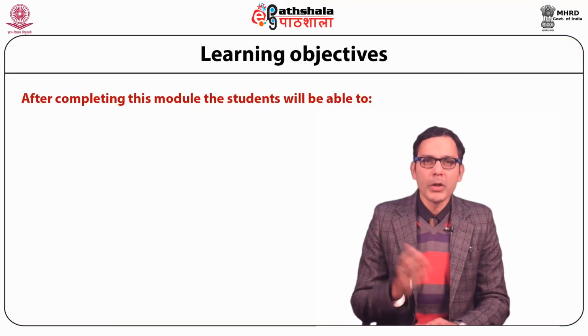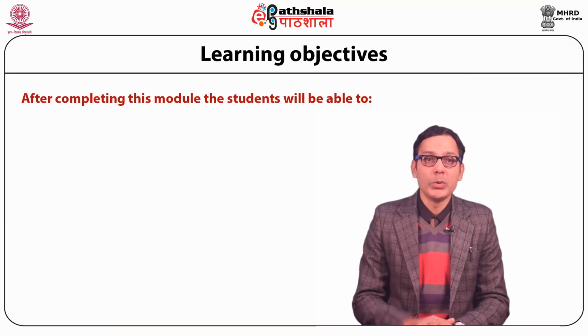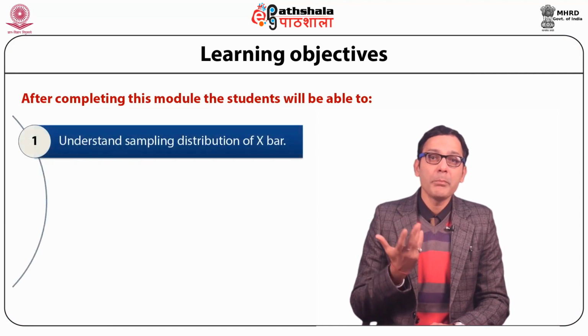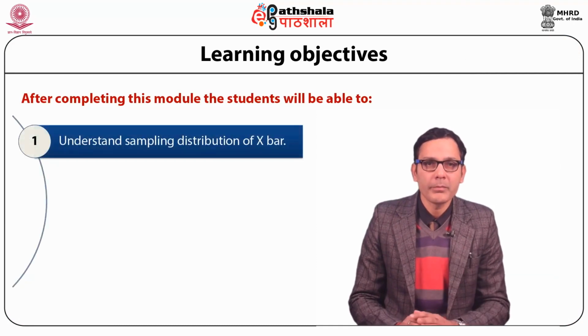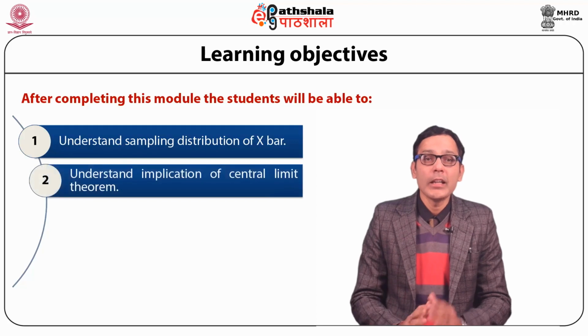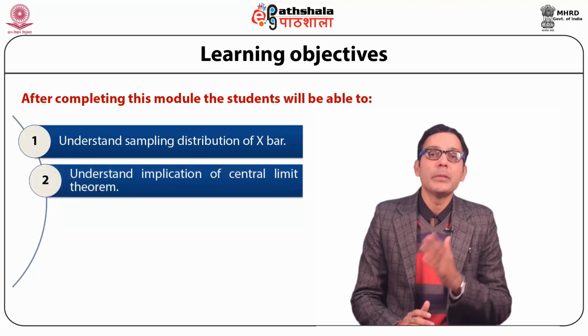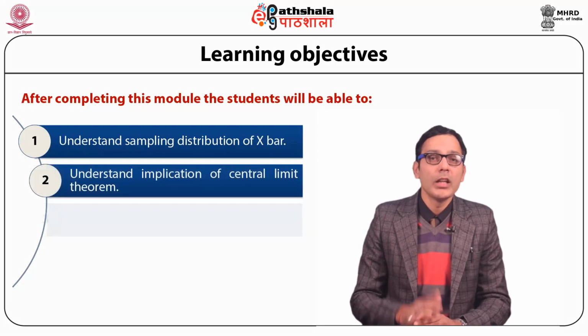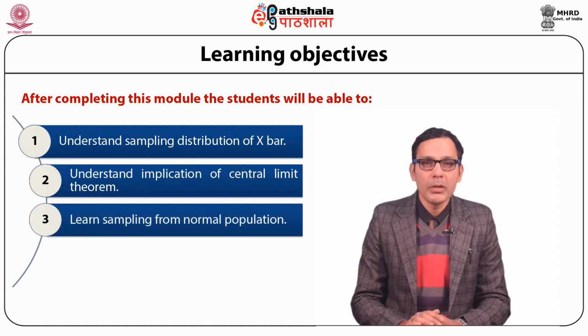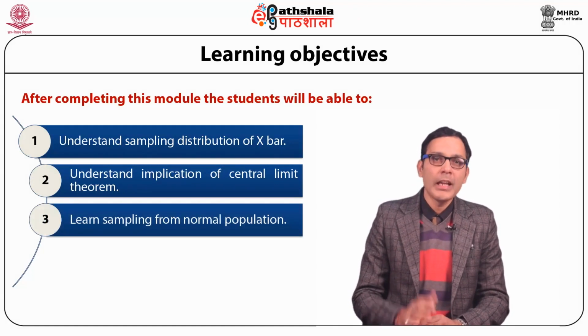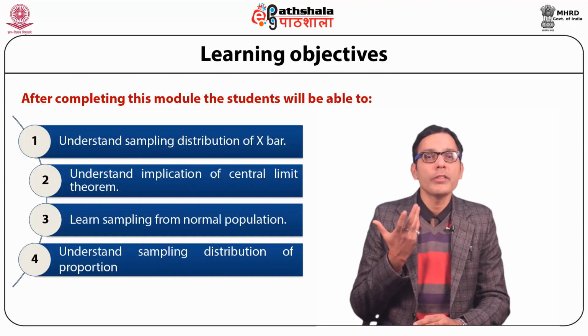After completing this module, the students will be able to first understand sampling distribution of X bar. Second, understand implication of central limit theorem. Third, learn sampling from normal population. And last, understand sampling distribution of proportion.